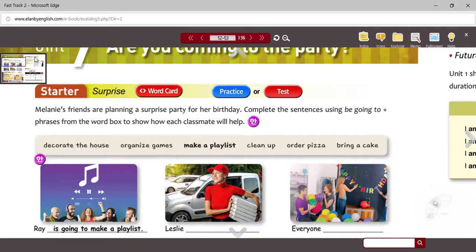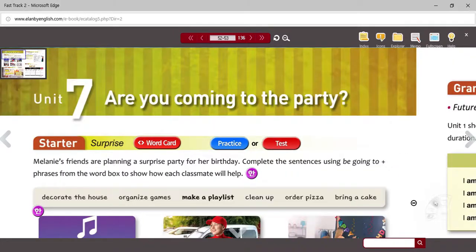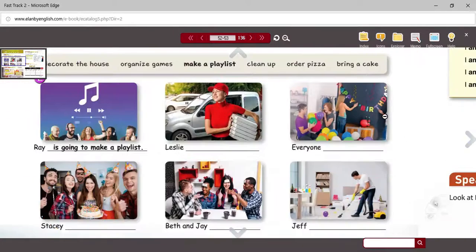Okay, so for the starter activity, we're just going to do as it says here. Melanie's friends are planning a surprise party for her birthday. Complete the sentences using be going to, plus phrases from the word box. Okay. So if you look here, you can see that there are 6 different actions in the word box. Maybe it's more of a phrase box. Okay.